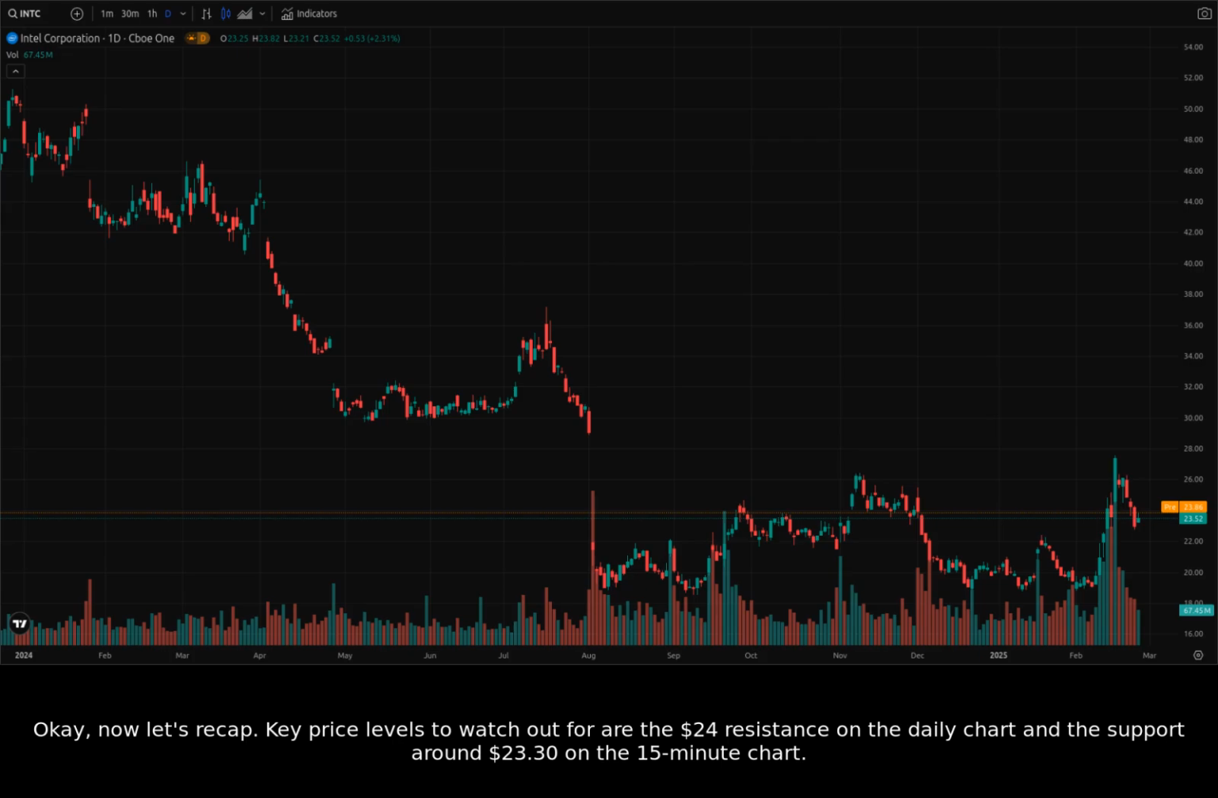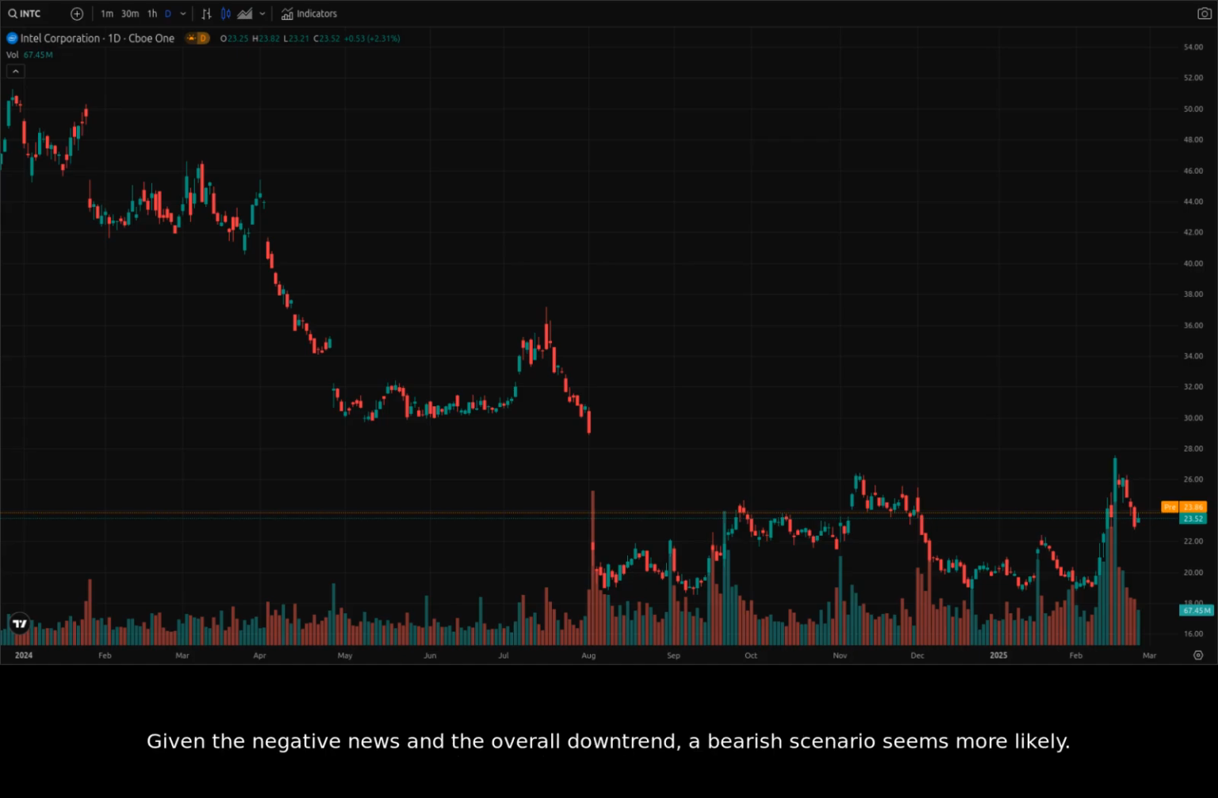Okay, now let's recap. Key price levels to watch out for are the $24 resistance on the daily chart and the support around $23.30 on the 15-minute chart. Given the negative news and the overall downtrend, a bearish scenario seems more likely.